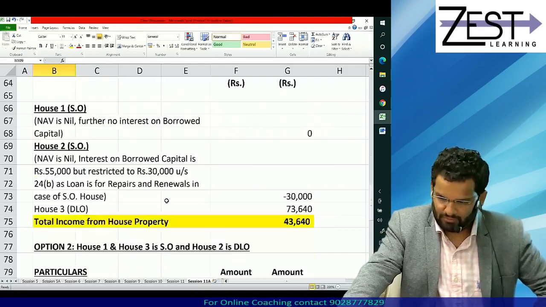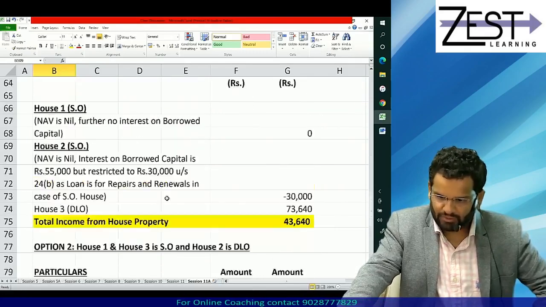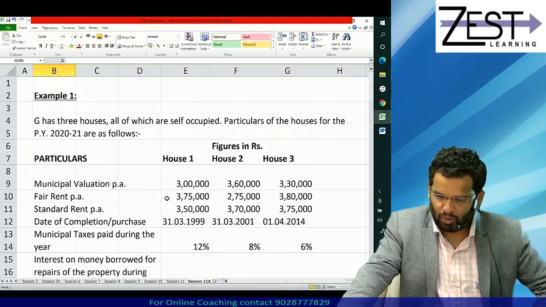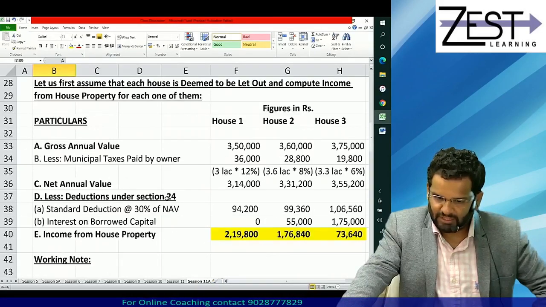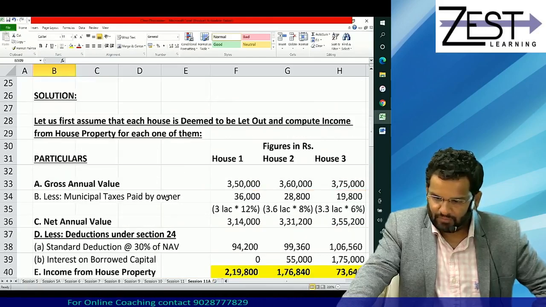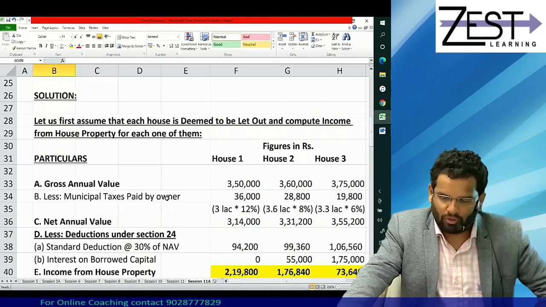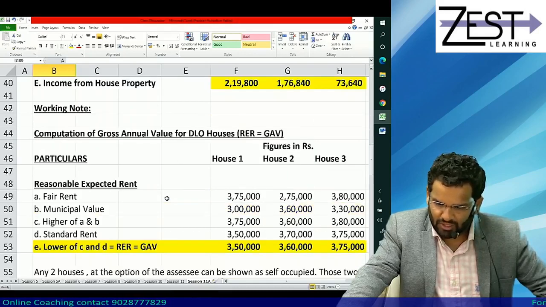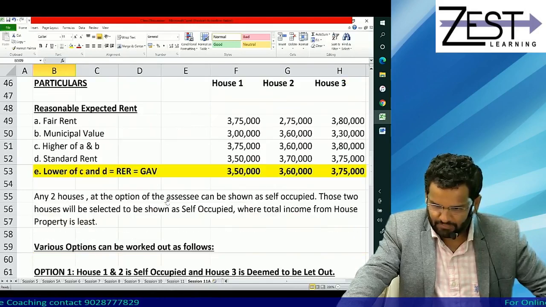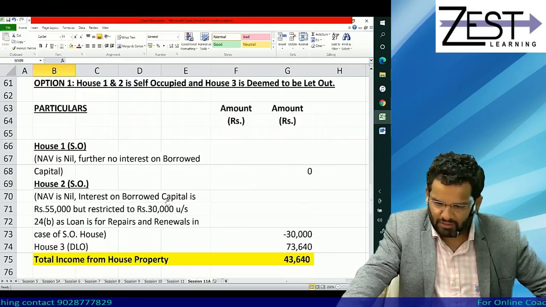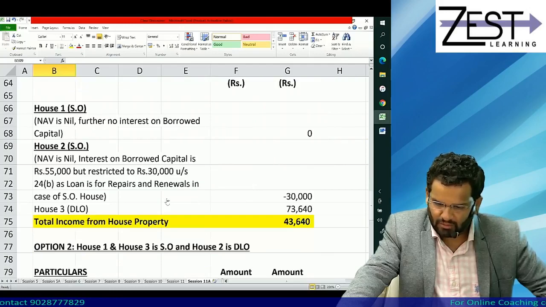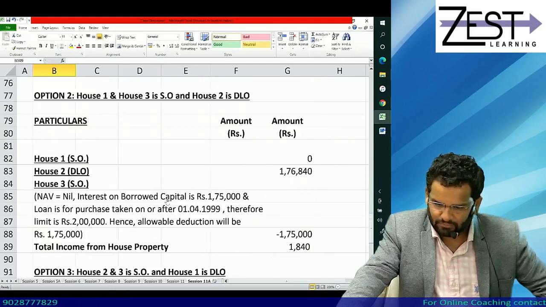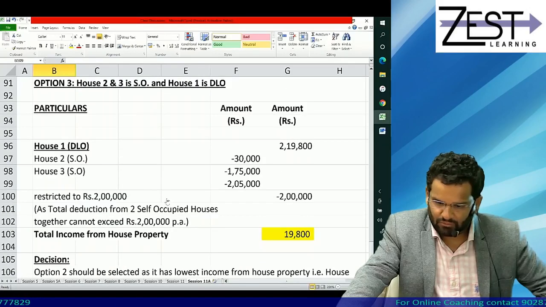I hope you have done it. Whatever point is pending, just put a pause on your screen and complete it. If any solution point is pending, you can pause and complete it. If the working note part is pending, again you can pause and complete it. If any of the options is pending, you can pause and complete it. At each screen I am waiting for some time, so you can pause and complete it.